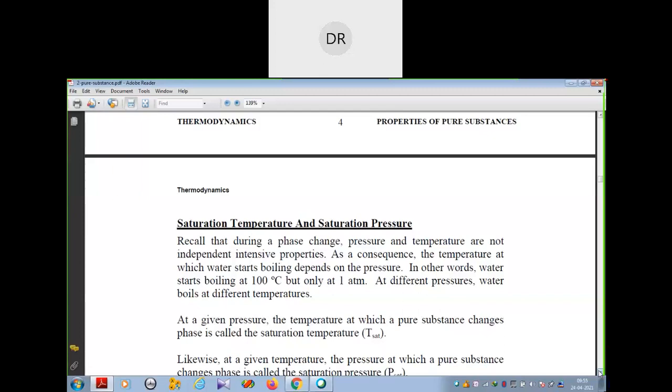We know that during the phase change, pressure and temperature are not independent intensive properties.